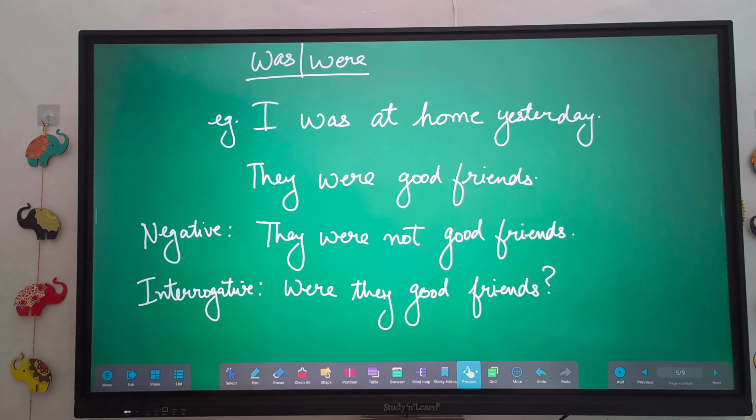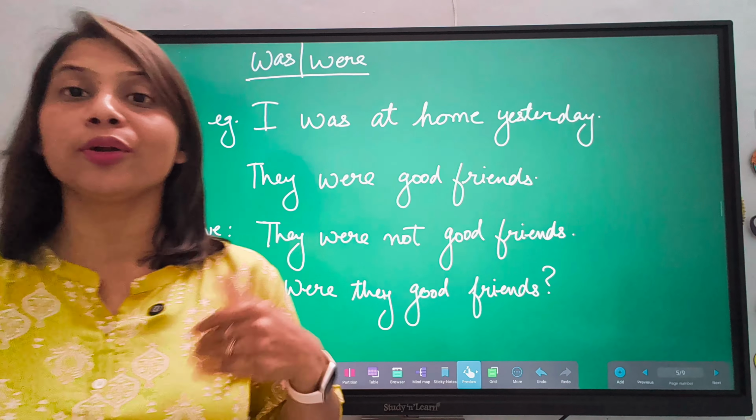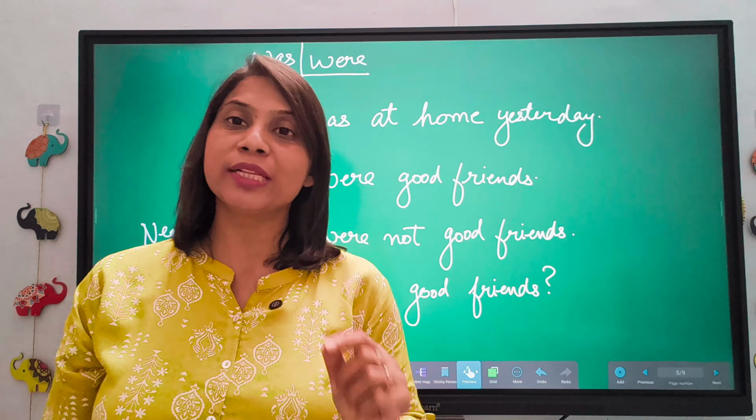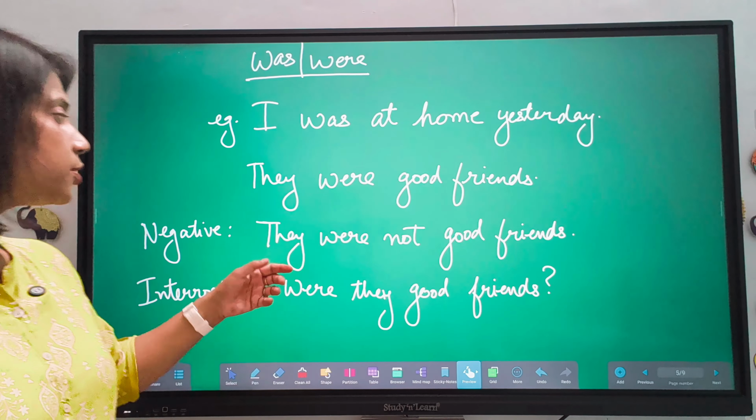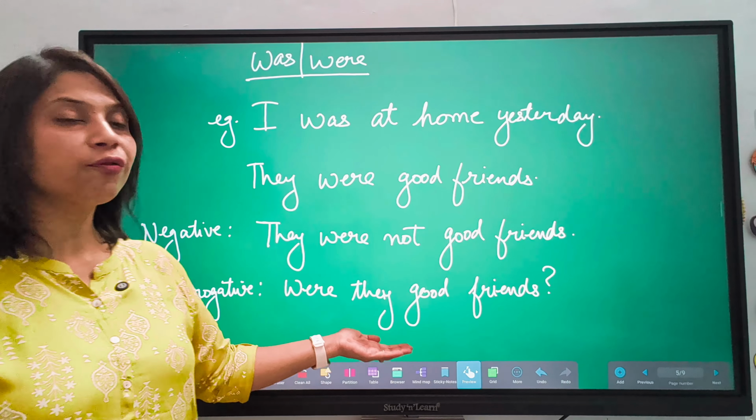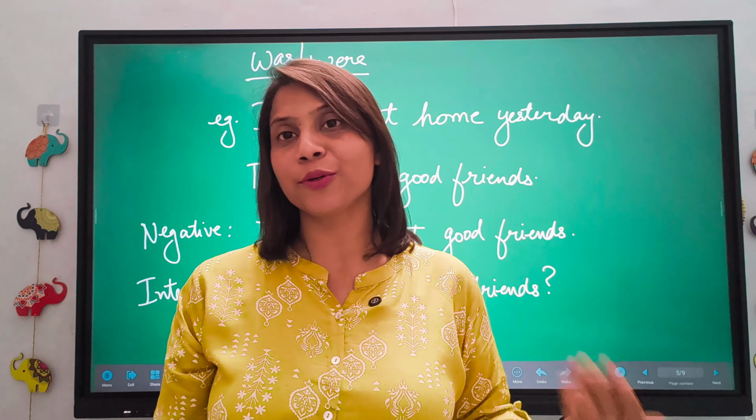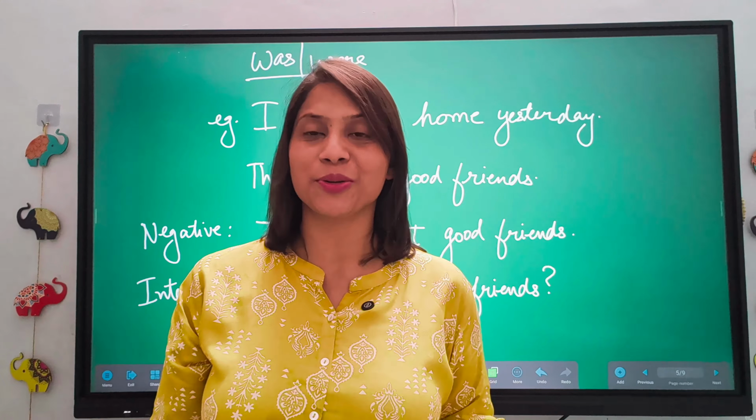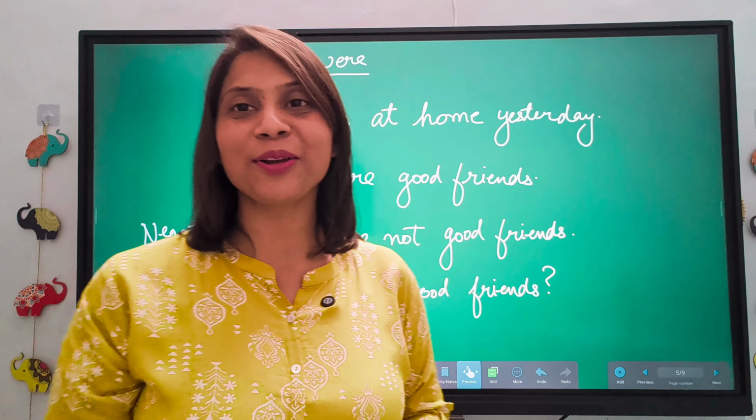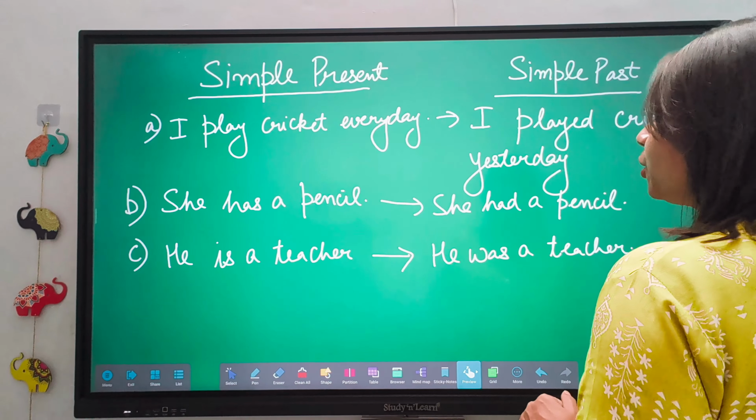How will you change this into negative? Now when you will change was and were sentences into negative, you will not add did in that. You will simply write not in this. Like they were not good friends. Now for question, were they good friends? Like this, there is no need to add did for changing it into negative and interrogative. I hope it is clear to all of you. The simple past tense in the simpler way I have explained to you.